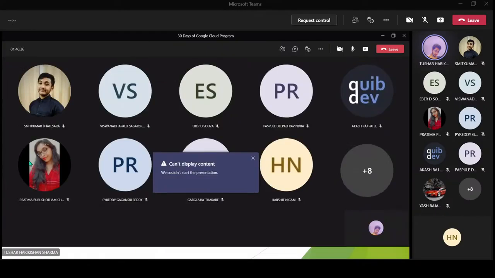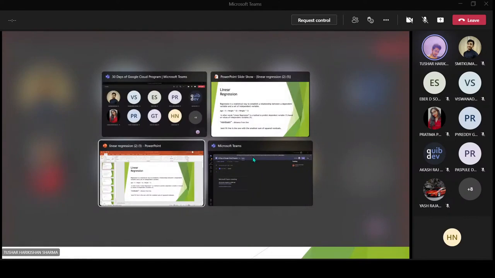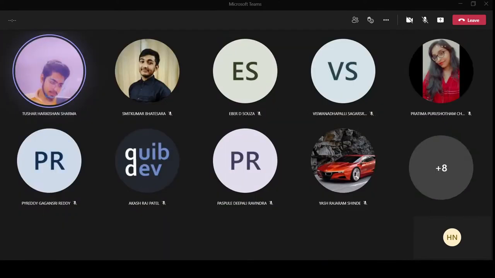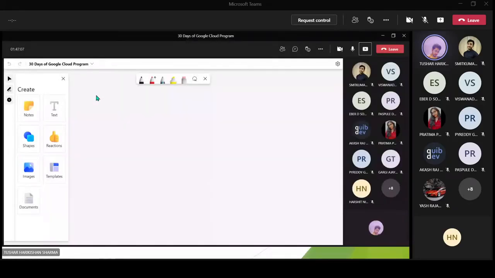Great, then it works. Now is it visible? No, now it's not. Now it should be visible. Yes, it is visible.